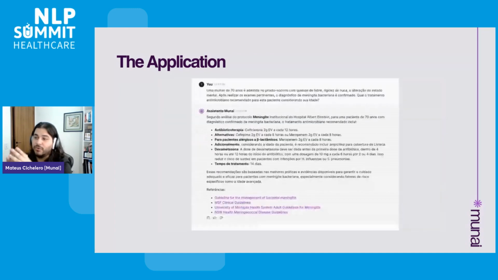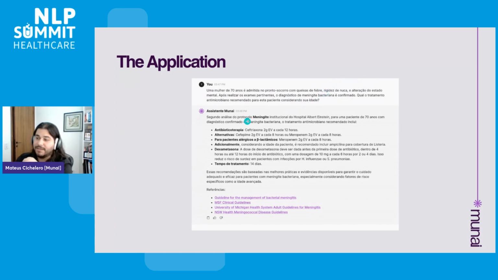And just to mention one clinical example here, we basically ask about a patient, a woman with 70 years old, that goes to an emergency room in a hospital with fever, with mental state that is declining. And after some exams, the diagnosis is meningitis, right? So it asks about the correct treatment based on clinical guidance from that institution.